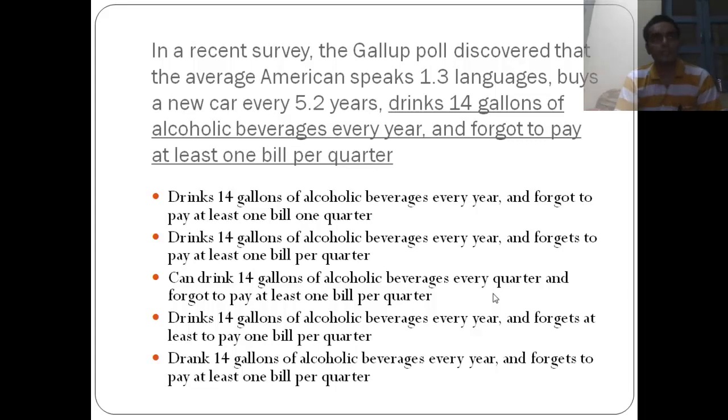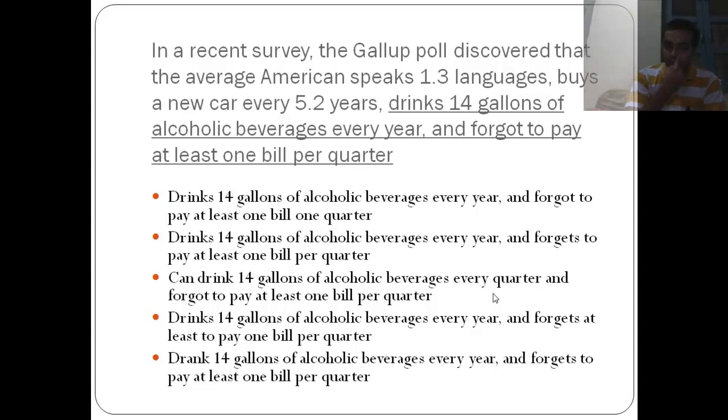Okay, so let's read this. In a recent survey, the Gallup poll discovered that the average American speaks 1.3 languages, buy a new car every 5.2 years, drinks 14 gallons of alcoholic beverage every year, and forgot to pay at least one bill per quarter.